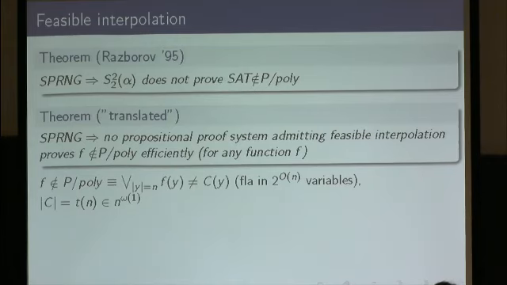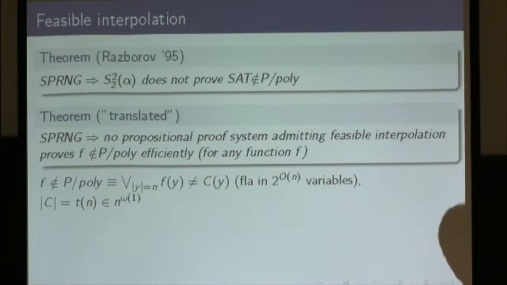Here function f is represented by its truth table, so this is a formula using like 2 to the n number of variables. And the size of the circuit C is T(n), where T(n) is any superpolynomial function. So by the hardness of superpolynomial circuit lower bounds, we mean that for any superpolynomial function T(n), it is hard to prove that the given function f is not computable by circuits of size T(n).